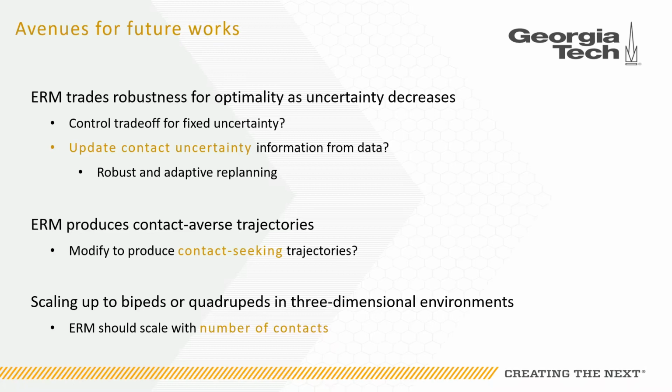Our ERM cost trades off between robustness and optimality as the uncertainty changes, but future works could develop methods to control that trade-off at fixed values for uncertainty, or could develop methods to update contact uncertainty information from data, which could lead to robust and adaptive replanning by adapting the uncertainty and robustness online from data as we execute the motion. Additionally, our ERM method produces only contact-averse trajectories.